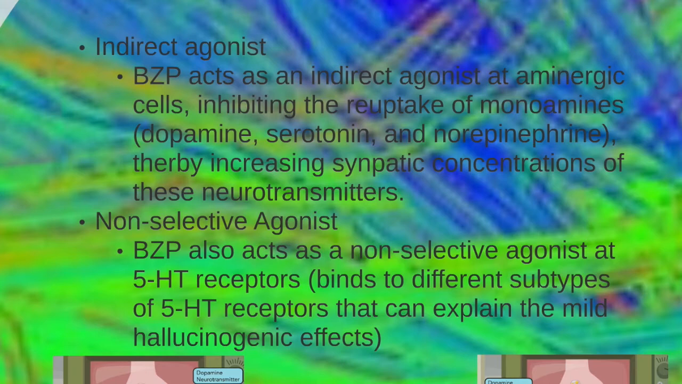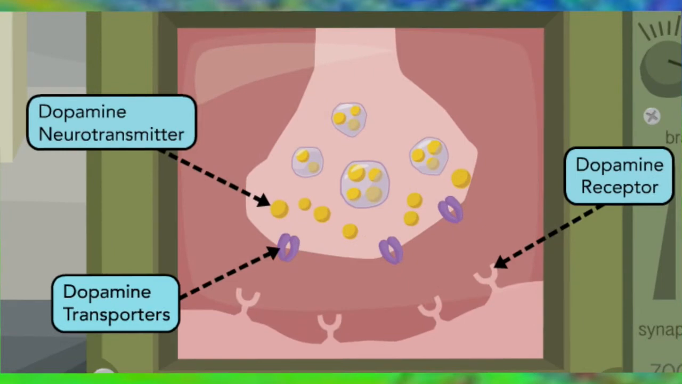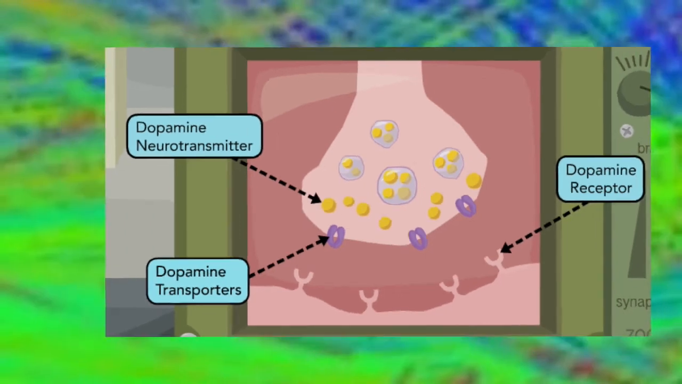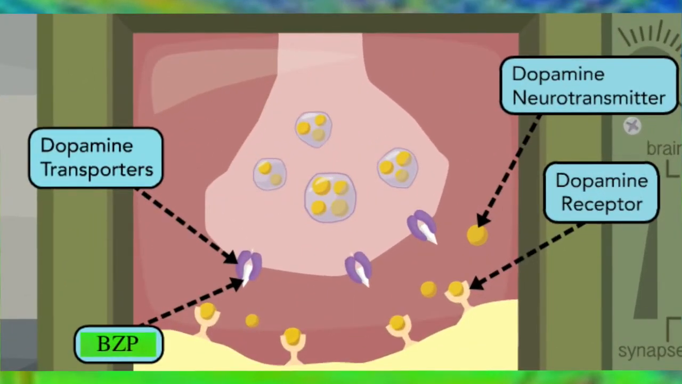Let's take a quick look at how this works in dopamine neurotransmission. Here's a figure of the postsynaptic cell and the presynaptic cell that has the dopamine neurotransmitters along with the dopamine transporters. What BZP does is invade the synaptic cleft and bind to the dopamine transporters, causing the inhibition of the reuptake of dopamine, leading to the overstimulation of the postsynaptic cell.